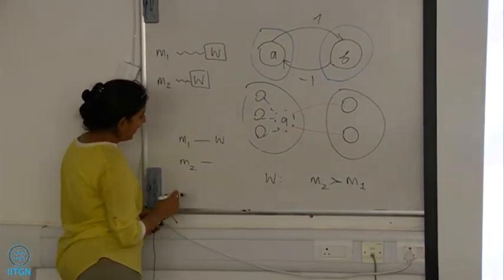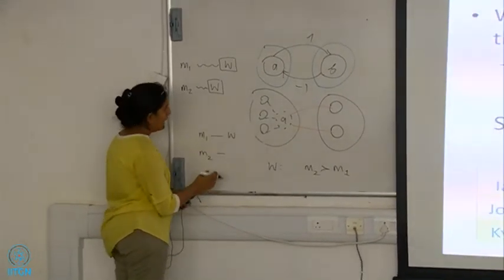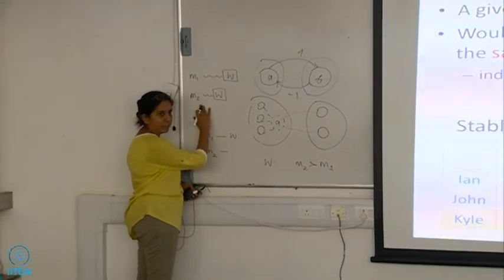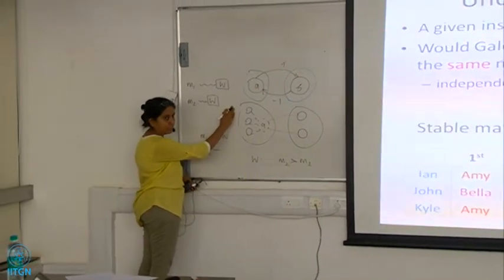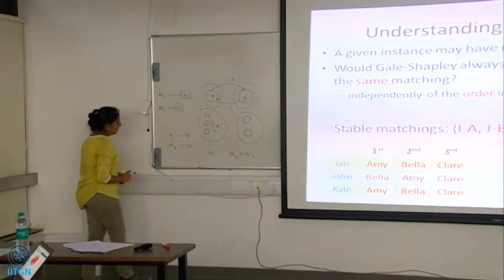So suppose M2 is matched to somebody else in this stable matching. It cannot be anybody higher than W, so it has to be somebody worse than W. Let's call this W prime.